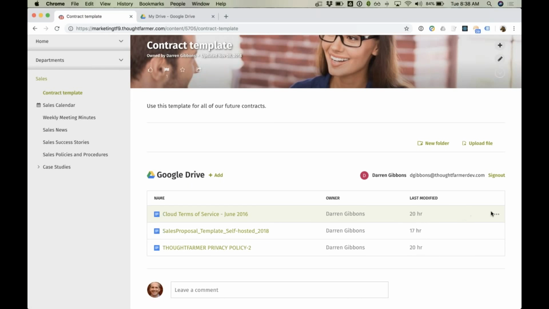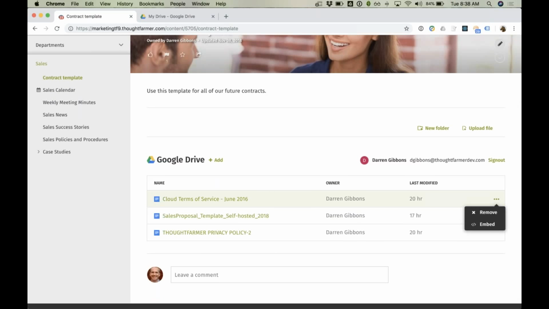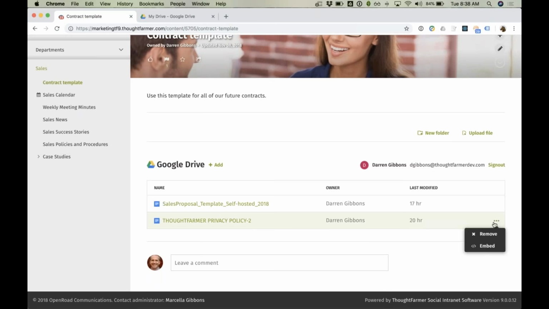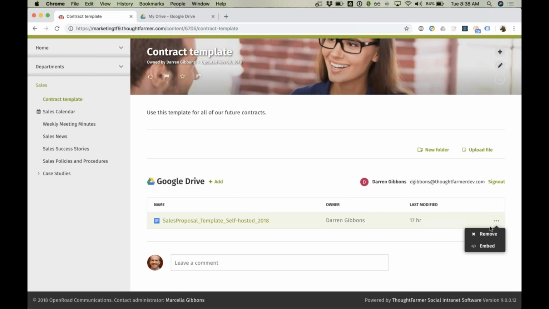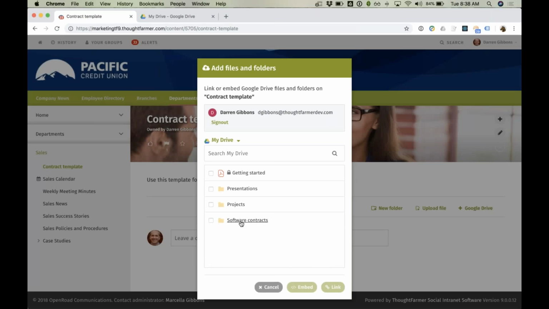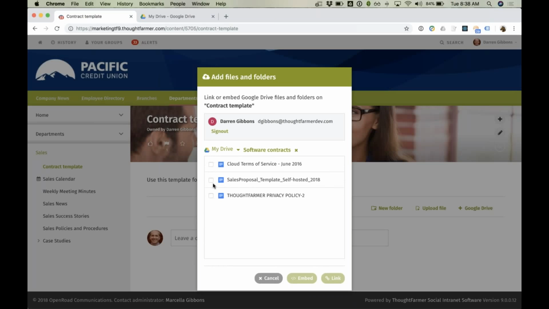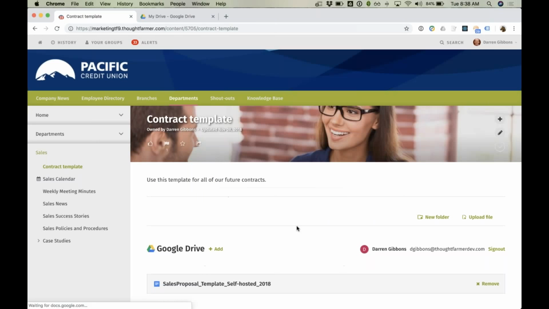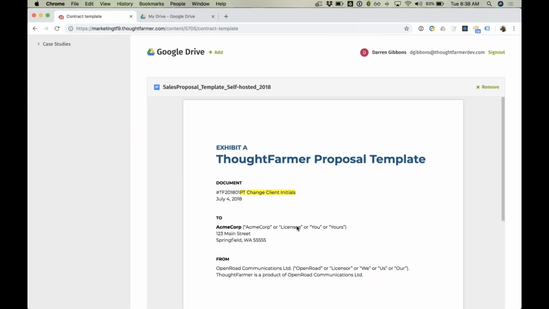There are a couple of different options here as well. I just linked these onto the page, which shows them as an attachment on the bottom of the page. Nice and easy. But I can also change that. I'm going to go back into that dialog again and navigate to that folder. This time, rather than linking them, I'm just going to hit embed. And I can embed more than one in here if I want to.